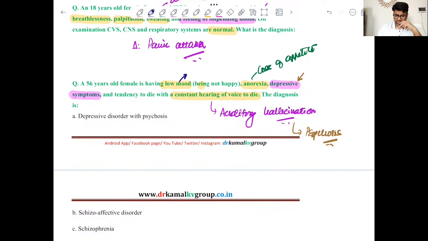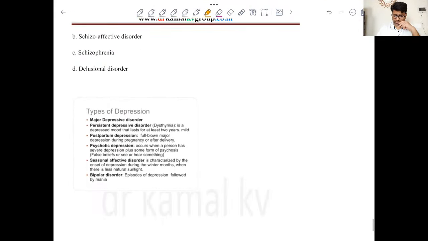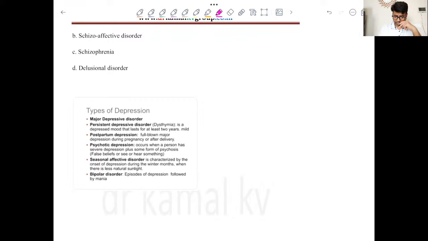And then this goes more in favor of depressive disorder with psychosis. So we are having both the features of depression as well as that of psychosis, which is manifested in this particular question in the form of constant hearing of voices to die, right? So this is a depressive episode with psychosis.